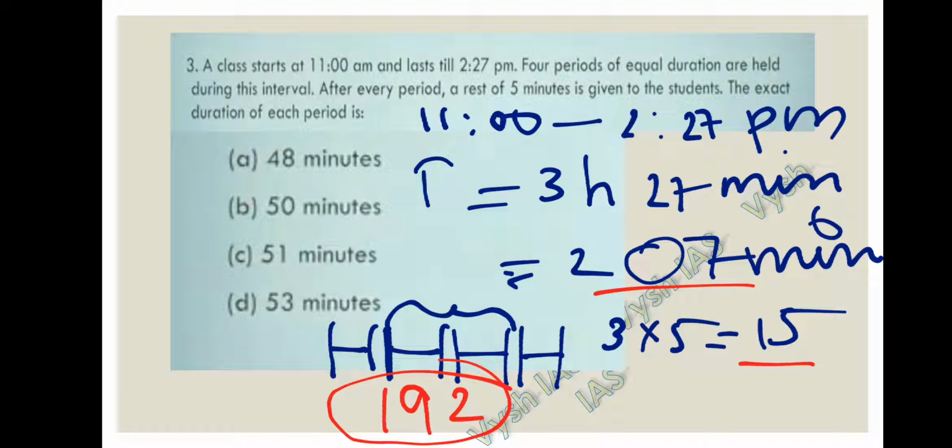is the span of the total periods. So there are 4 periods that are held. So 192 by 4 is the duration of each period. So 192 by 4 is nothing but 48 minutes, each period duration is 48 minutes and the 4 periods duration is 192 minutes, and 15 minutes is the total break time and 5 minutes is the break time for each break. So 48 is the answer for question number 3.